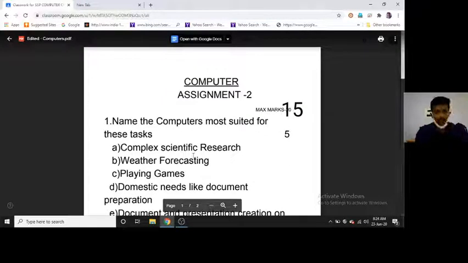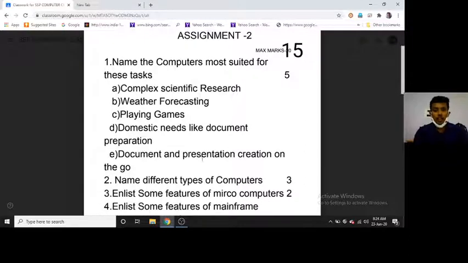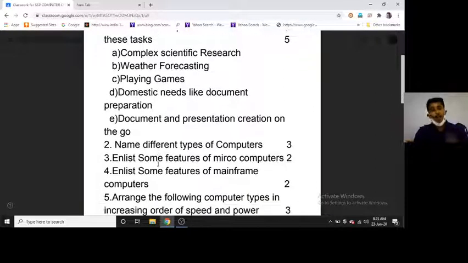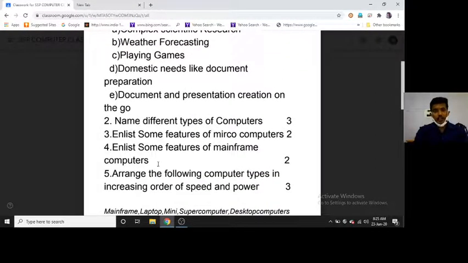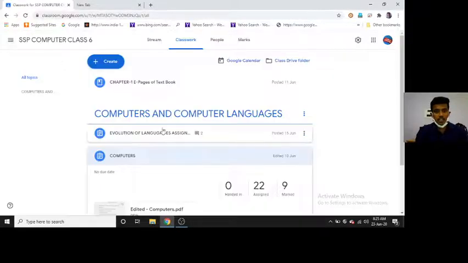Very simple questions are given, so most of you did it, everyone got it, but there is a little confusion in the complex scientific research and weather forecasting. Some are confused, and for domestic needs like document preparation, most of you wrote micro, it's correct, but when they clearly mentioned on the go, you have to write specifically laptop. Clear? Okay, understood. I think for this assignment we got the answer key.